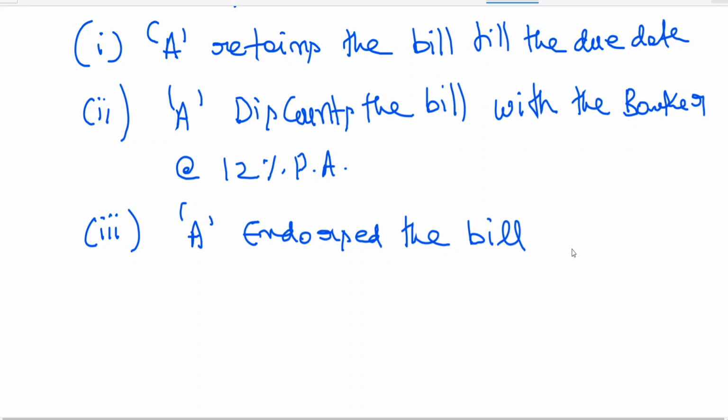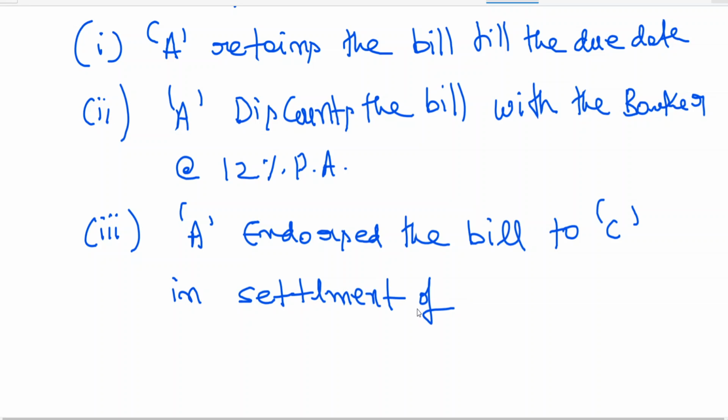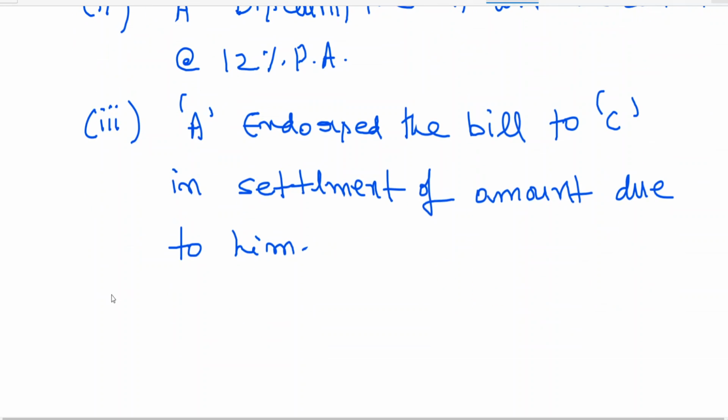A endorses the bill to C in settlement of amount due to him. Fourth one.